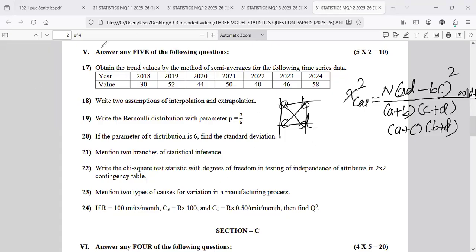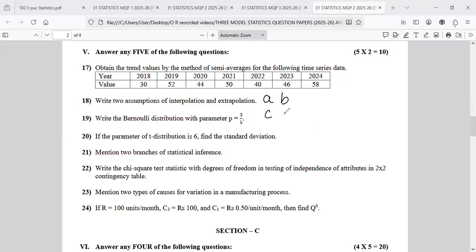So I'll write one more time. What is the formula? A, B, C, D are written because it is a 2 into 2 contingency table for independence.